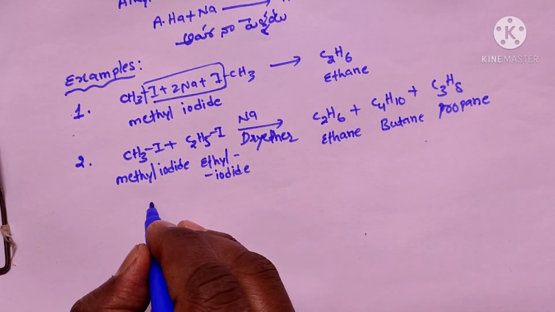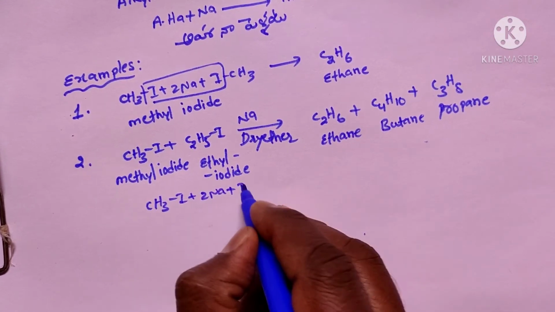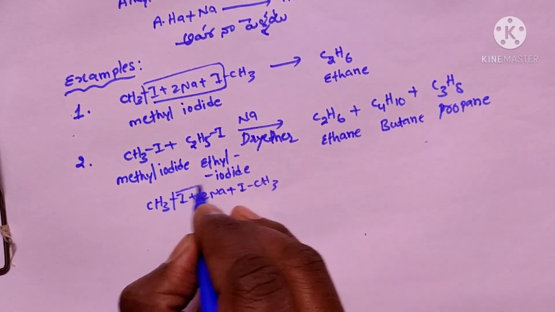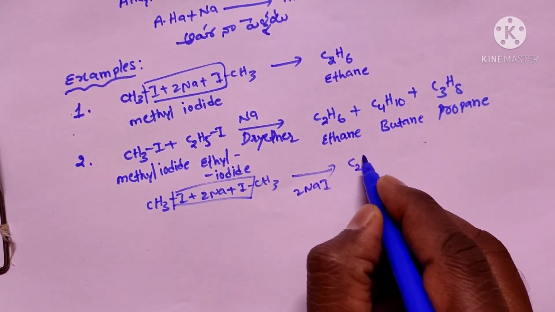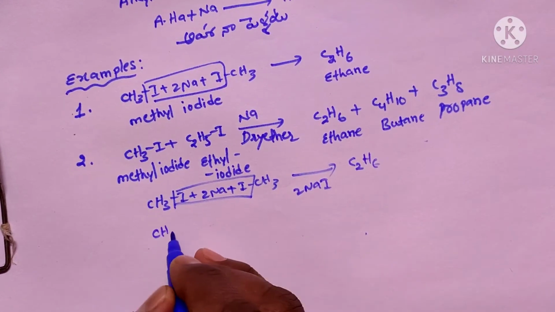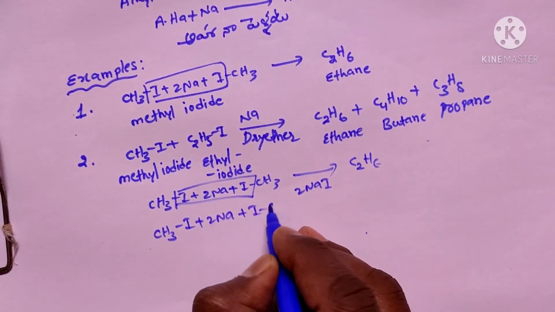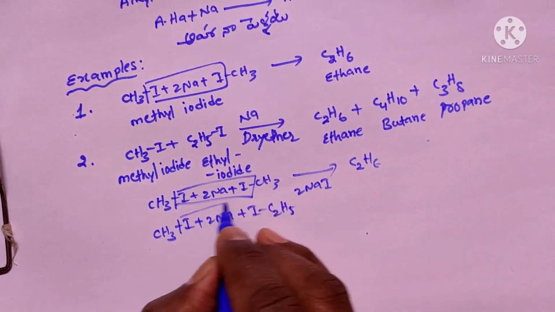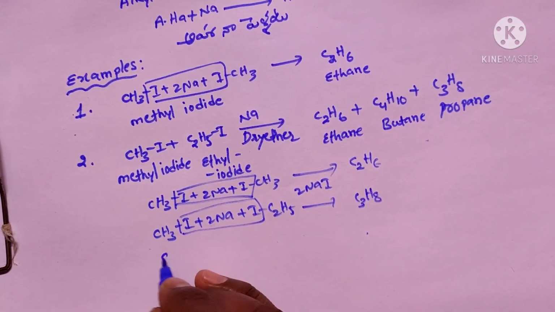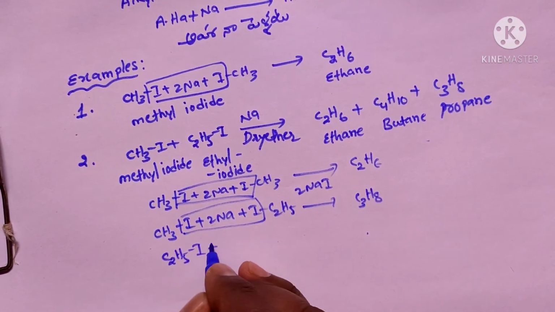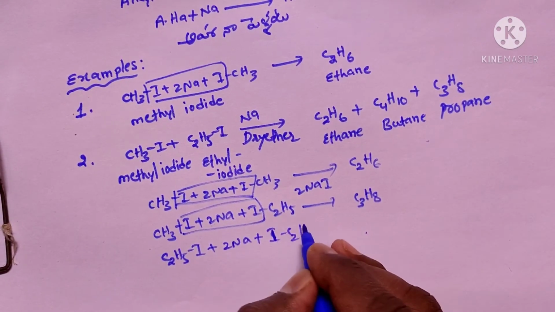So look here. So by this we get ethane, C2H6, and when methyl iodide combines with the ethyl iodide like this, we get the propane, C3H8, and when two ethyl iodide molecules combine with one another, then we get the butane.